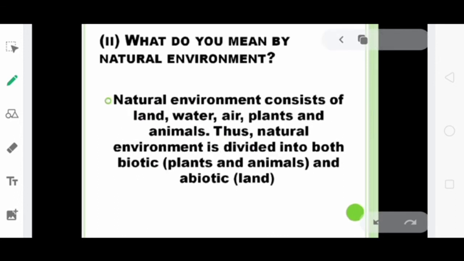Second question is, what do you mean by natural environment? Natural, nature. So natural environment consists of land, water, air, plants and animals. Thus, natural environment is divided into biotic, that is living, which consists of plants and animals, and abiotic, which is non-living, and an example is land. So this is the answer to the second question.